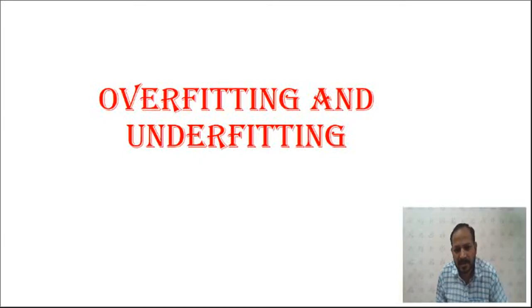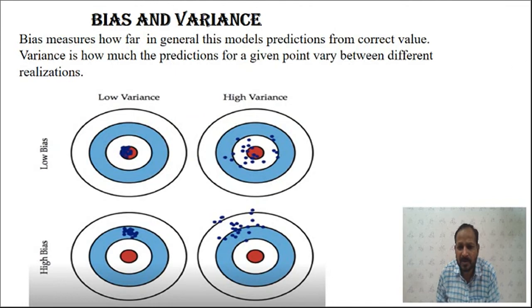Hello everyone. In this video we are going to see the biggest problem which occurs in case of deep learning or the deep learning neural network. This is called overfitting and underfitting. Before going to overfitting and underfitting, we'll see the related concepts called bias and variance, because bias and variance are very much related to overfitting and underfitting.